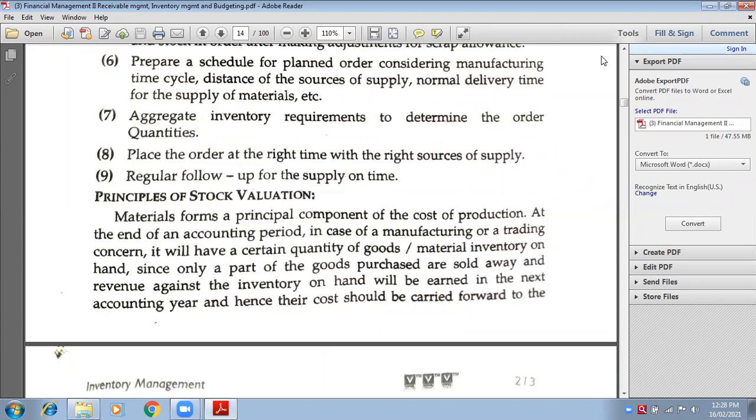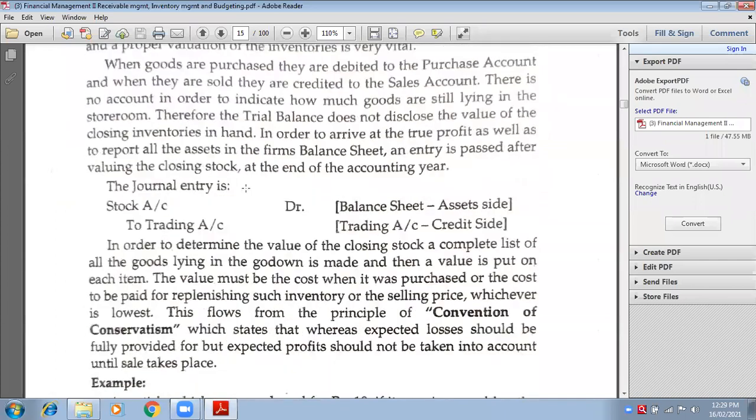Therefore we need to take all the expenses into consideration to determine the final value of the stock. Therefore, it is known as stock valuation. Okay. Now, to value the stock, there are different methods.